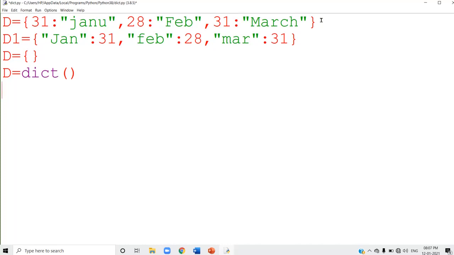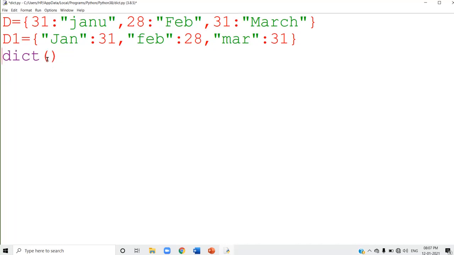Now, see then, I am going to write. I can access the individual elements of the dictionary by using its key value. In the first dictionary, dictionary D, there are three elements. Dictionary D1, again three elements. Now, I am going to access the elements of this dictionary.